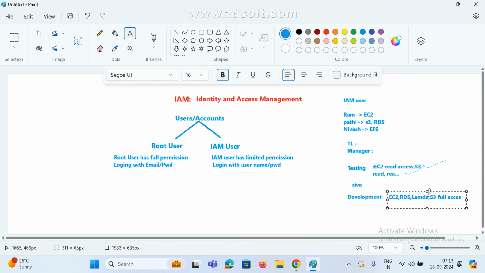Under this group I'm going to add one user, for example the Ram user. For this user, whatever permissions are available for this group are applicable to this user also. This is very simple. We can create a group, give permissions to the group, and add users to that group. That's it.